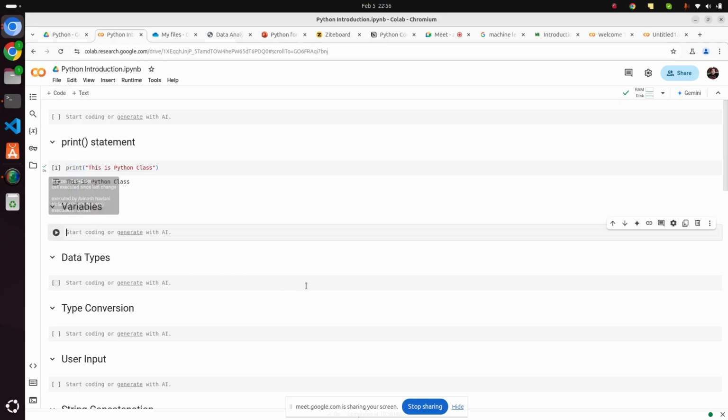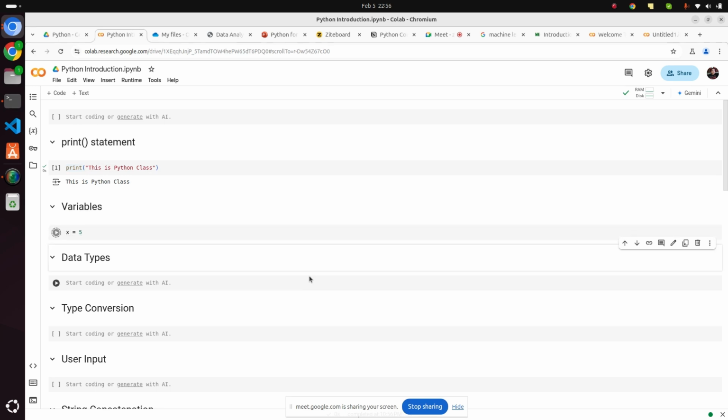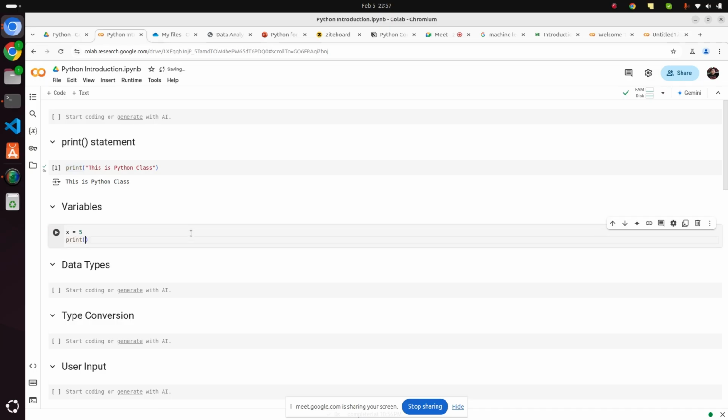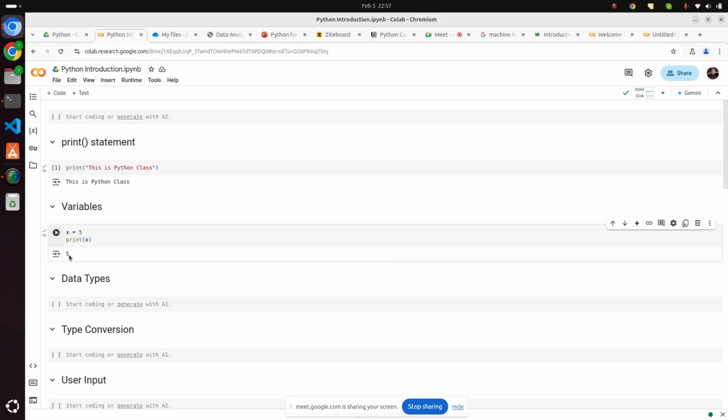Now if I talk about variables, if I'm writing x equals 5, you can see here x is your variable, but it is not showing it. How can you show this? If you press enter, you will write print x, so it will print the x. The x value is 5, you can see here 5.